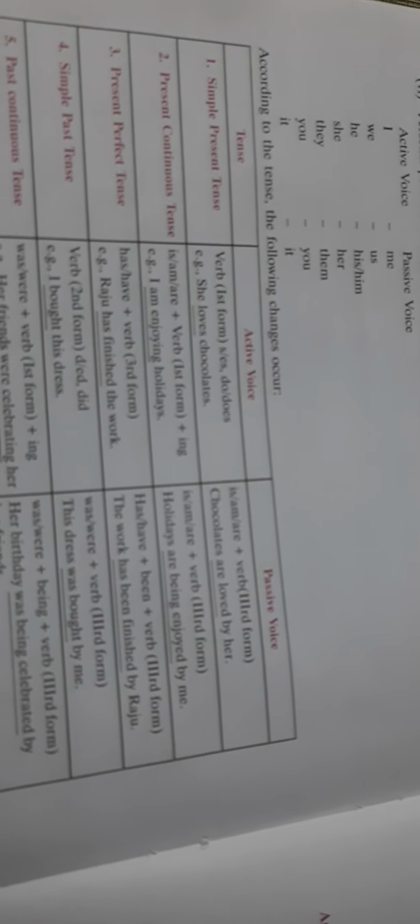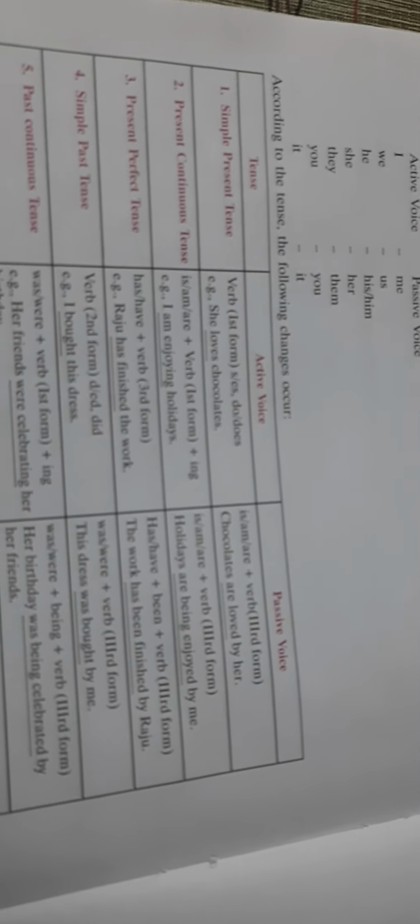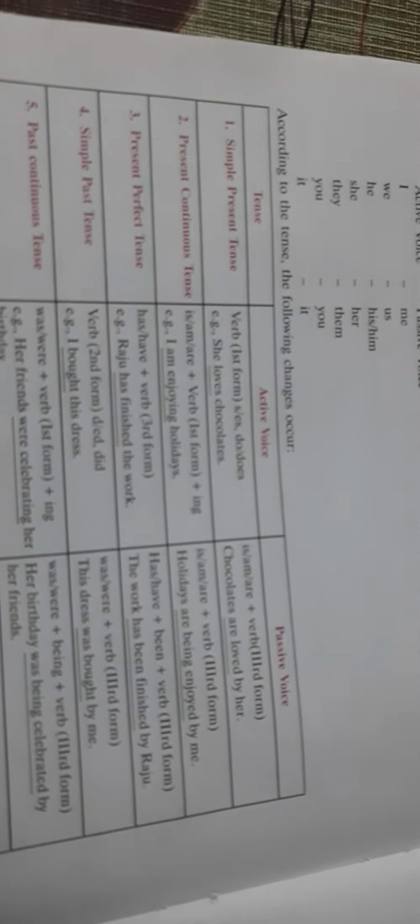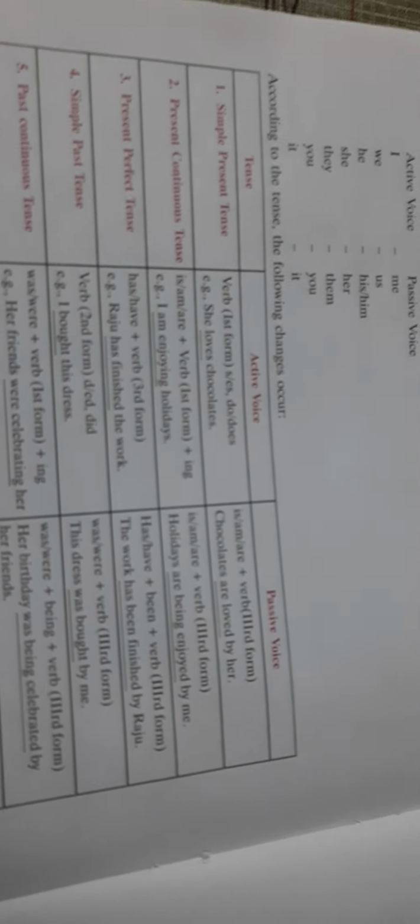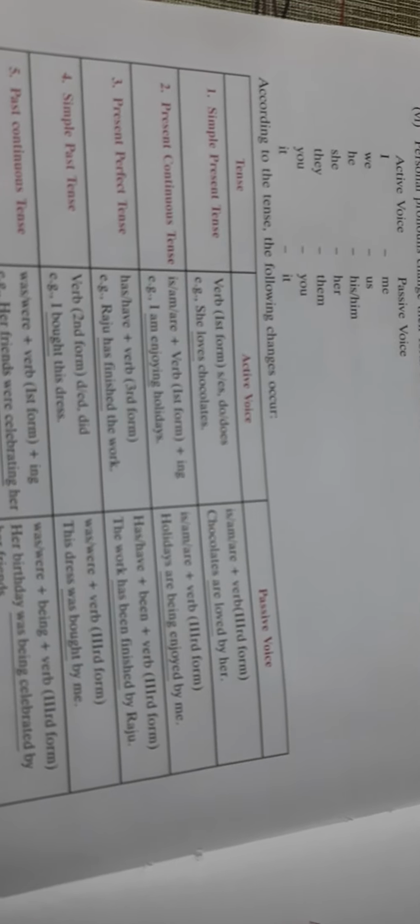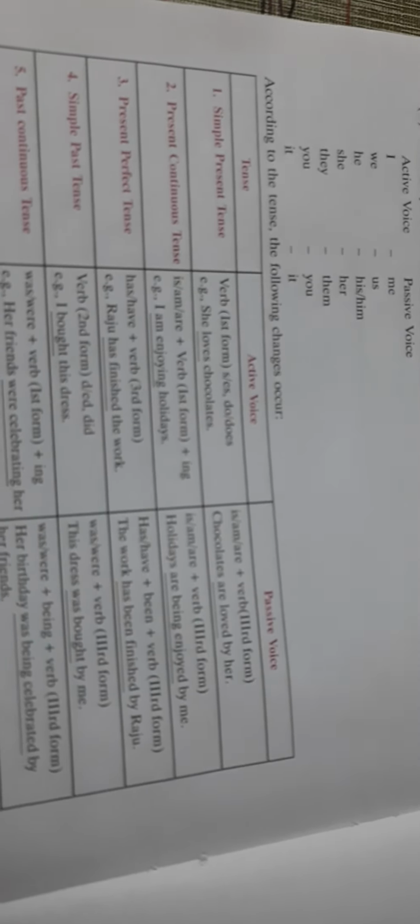I am enjoying holidays. In the passive voice, is, are, am will remain as it is. Being will be added. This is something very important, children. Please remember, in present continuous or in past continuous, being will be added. In the perfect tense, been will be added. These two important rules you have to remember. Holidays are being enjoyed by us.